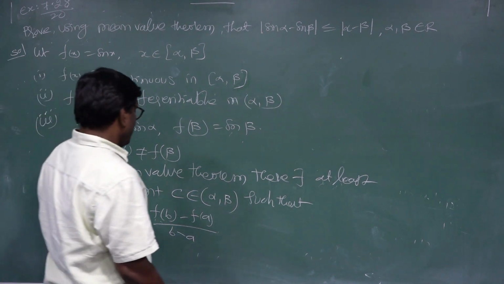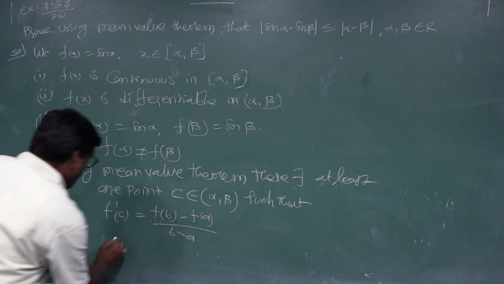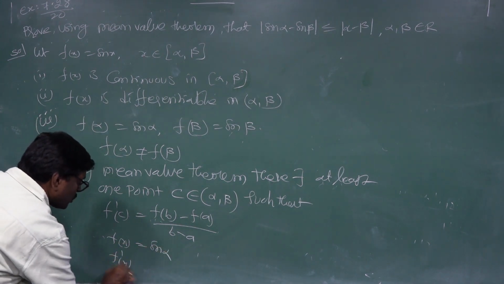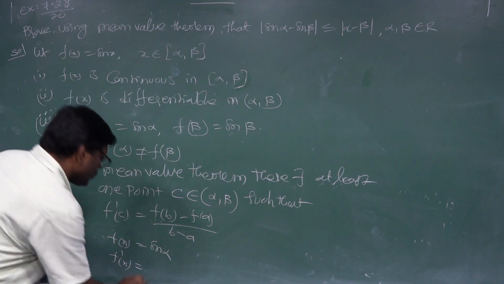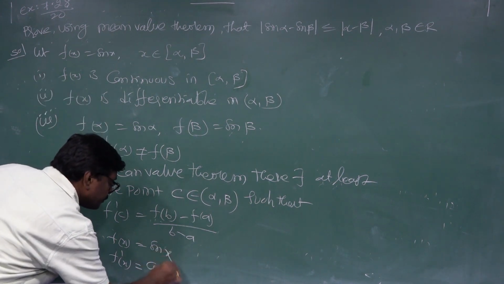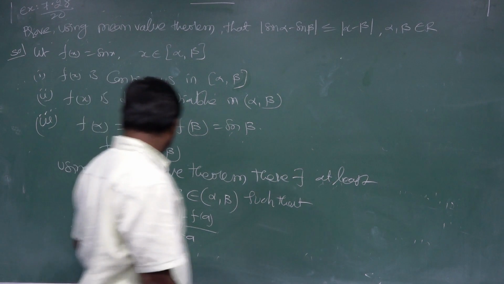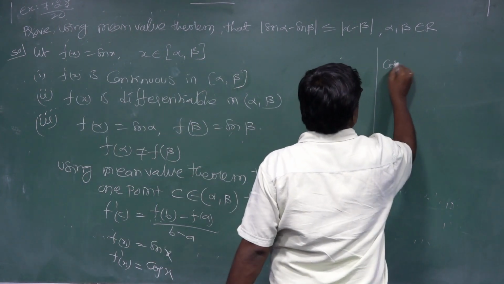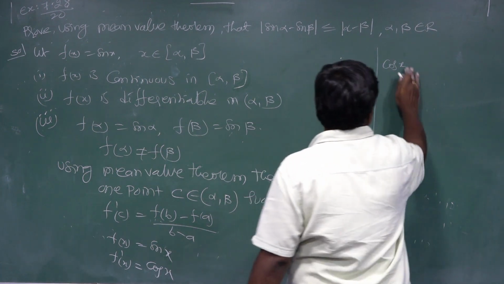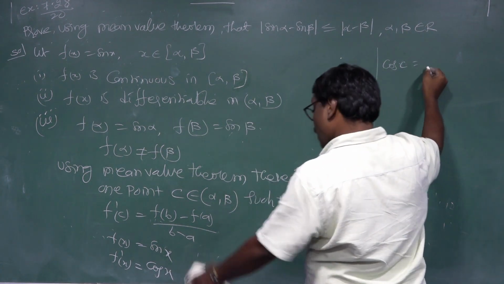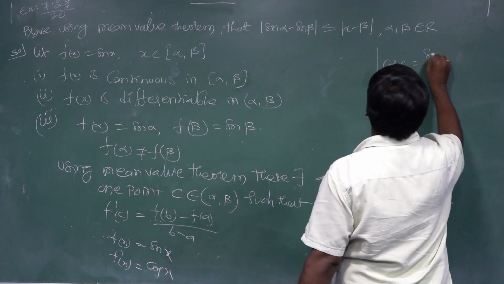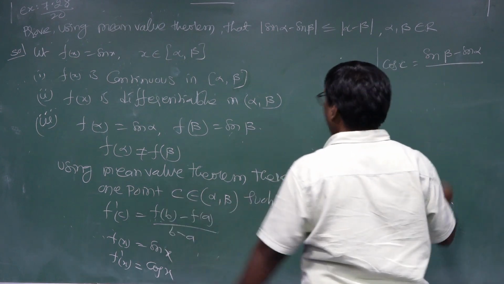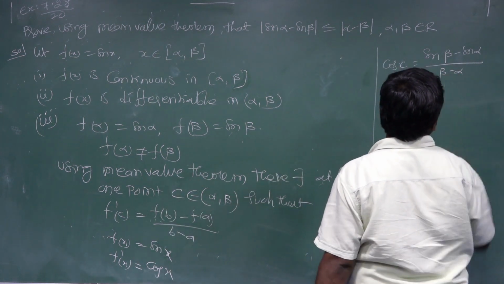Here f(x) equal to sin x, f'(x) equal to cos x, so f'(c) equal to cos c, which equals (sin beta minus sin alpha) by (beta minus alpha).